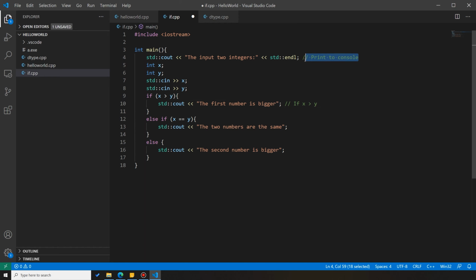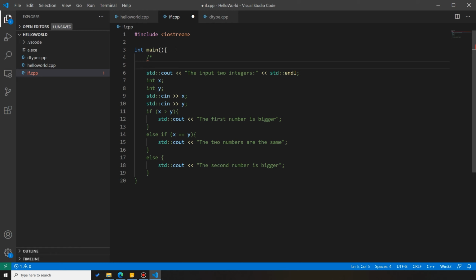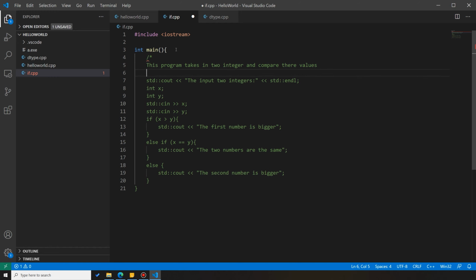Other than single line comments, C++ also provides a multi-line comment option. It works like this. For example, you type / and type a star, and then type in the comment you want to input. For example, this program takes in two integers and compares their values, and then end the comment section with an asterisk and then another /.